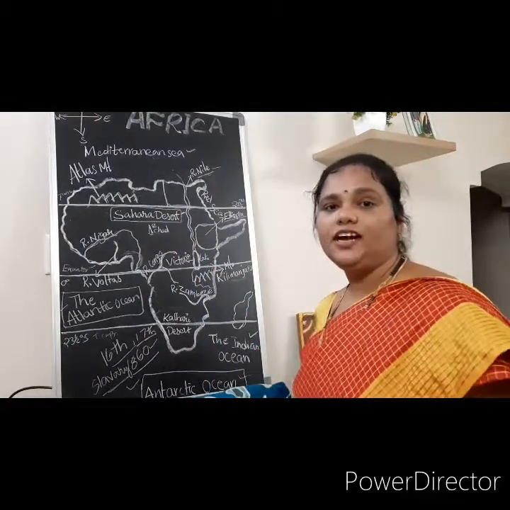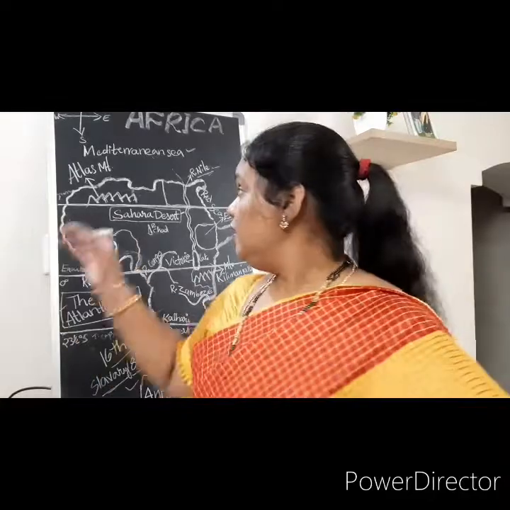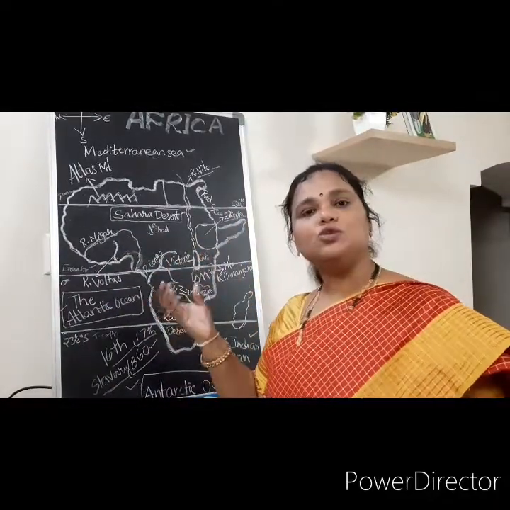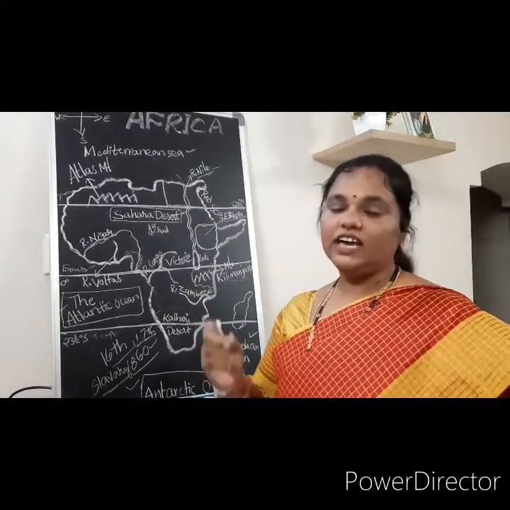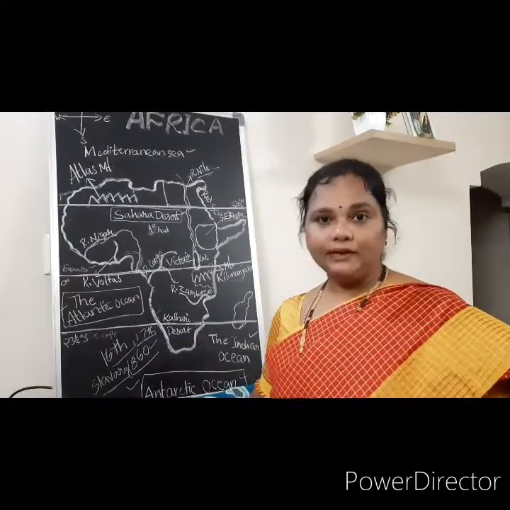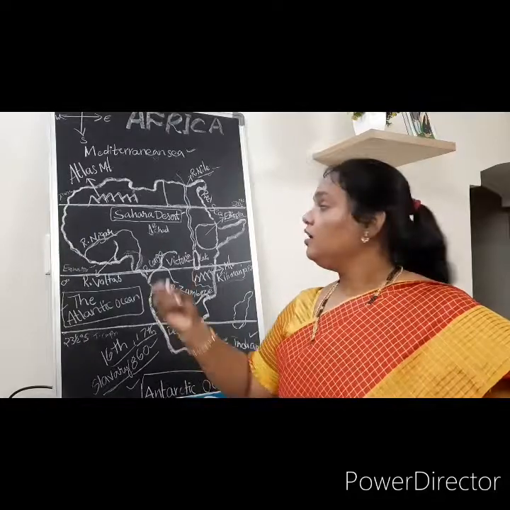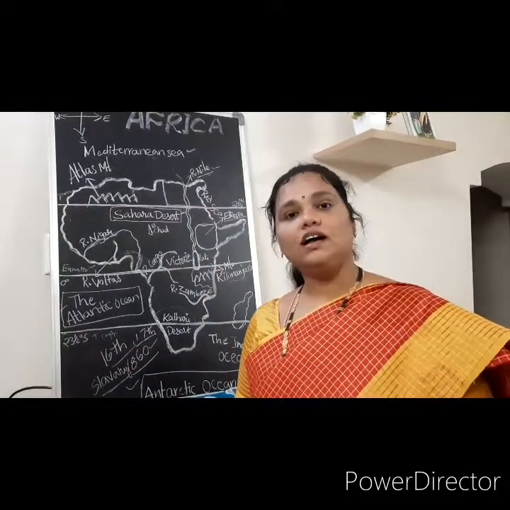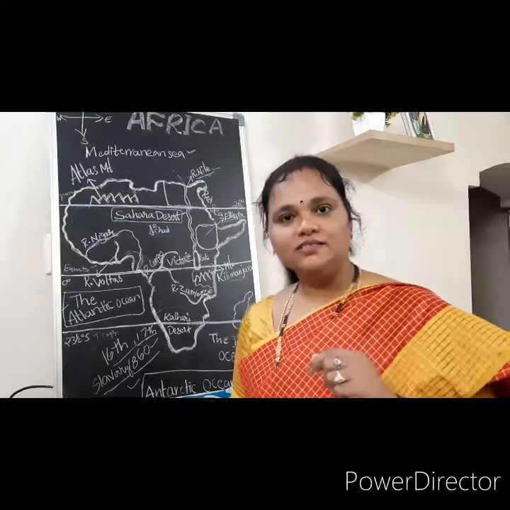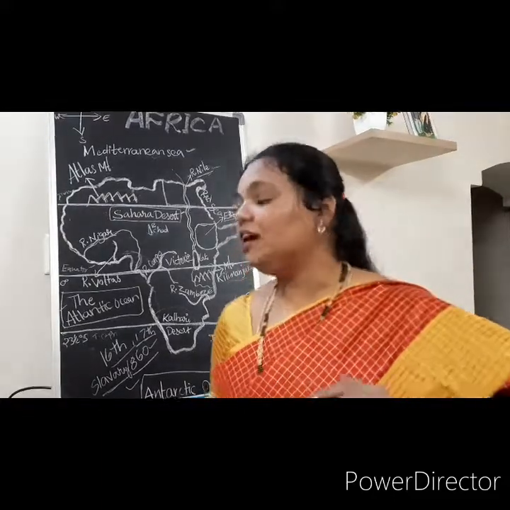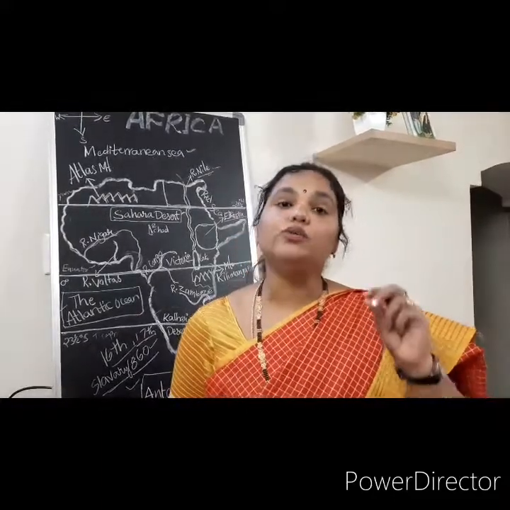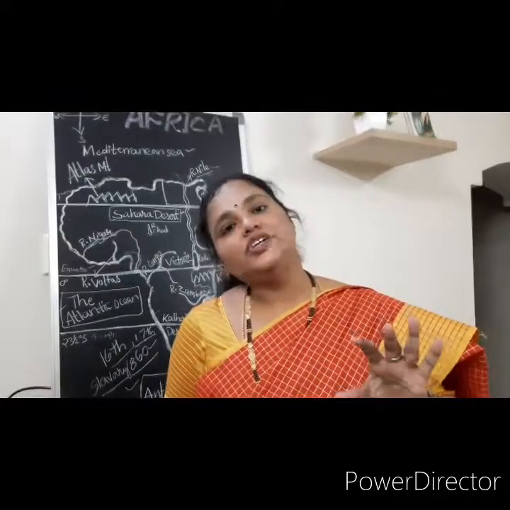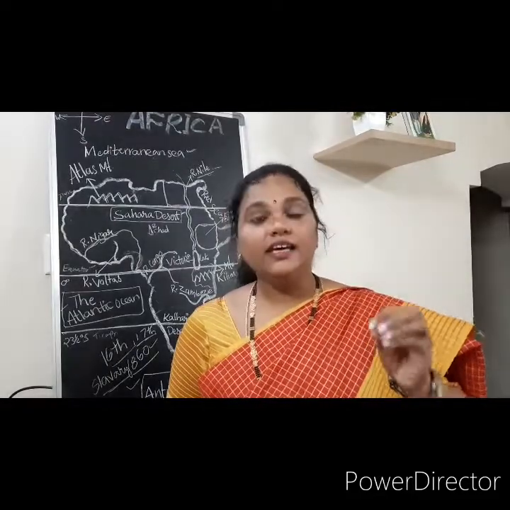What were these Europeans doing, see? They knew that natural resources were there and some areas were suitable for plantation: tea, coffee, rubber, tobacco, and cocoa. Do you know cocoa, children? Are you eating chocolates or not? Yes. See, cocoa is what is used for the preparation of chocolates. All this plantation was extensively done in Nigeria.